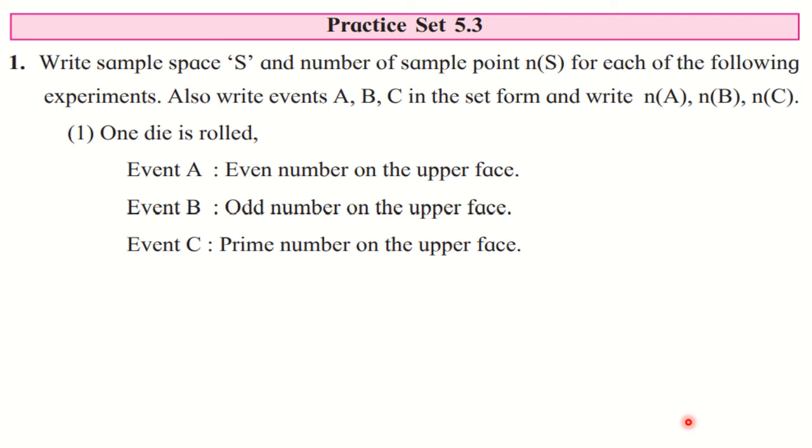Till then, revise all the taught part. Go through all the solved examples from the textbook. Try to understand them. Also try to understand how to write the sample spaces. Okay, go through the table which is given in the textbook where all the sample spaces are given. Okay, so next time we will start with practice set 5.3.